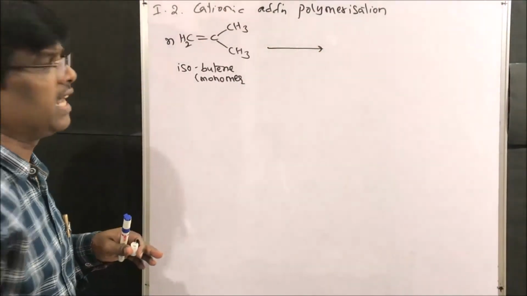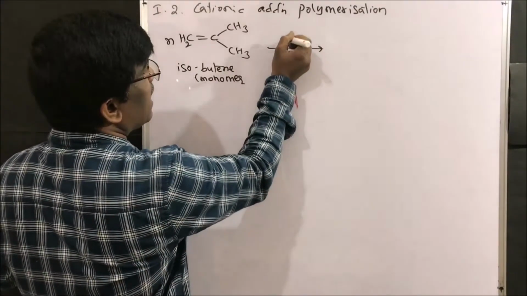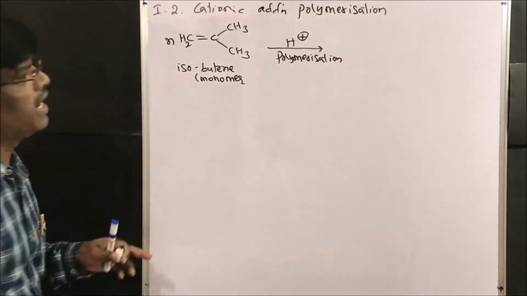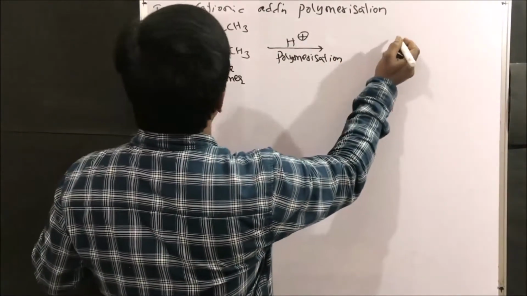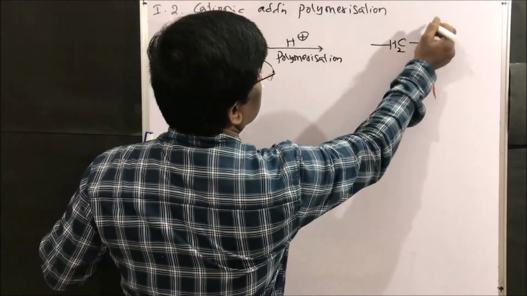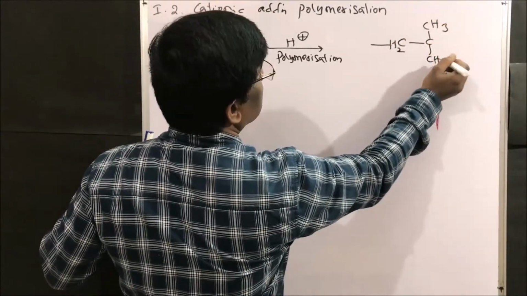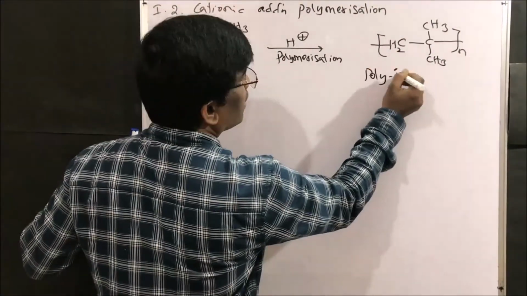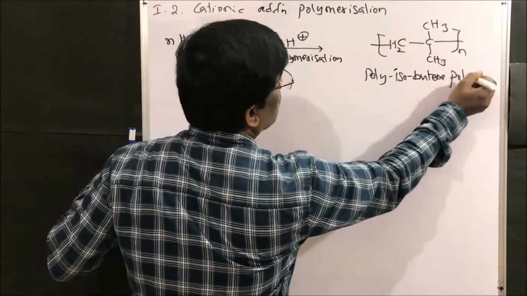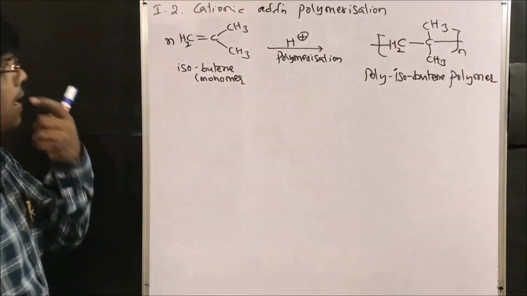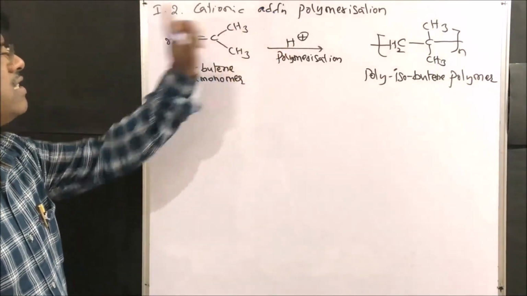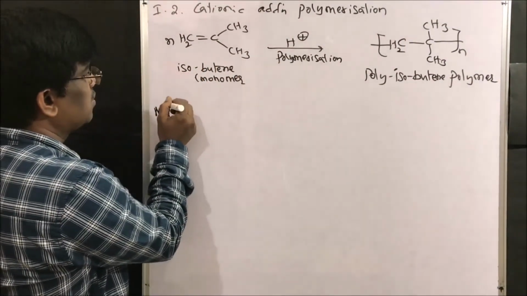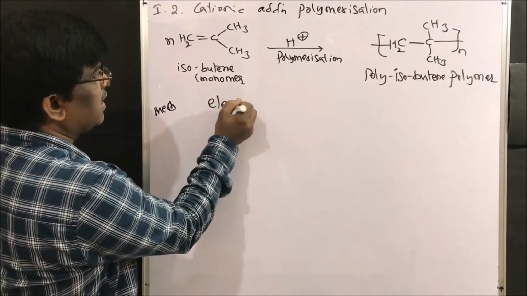This polymerization takes place in the presence of an acid catalyst. What are we going to get? Yes friends, we are going to get CH2, CH3, and what is this? Polyisobutene polymer. So this is cationic addition polymerization. It is very simple friends, how it undergoes. Let us see the mechanism. So electrophilic addition takes place.